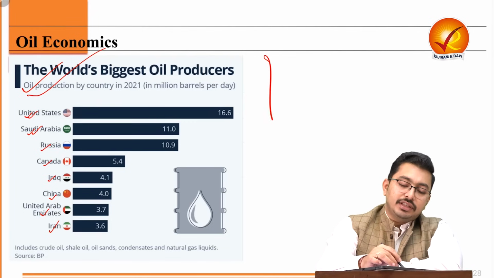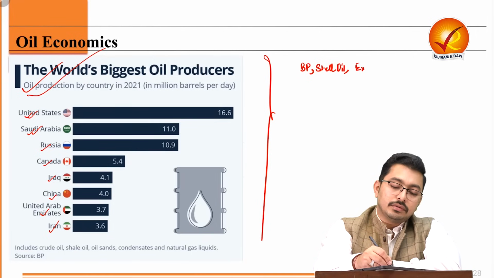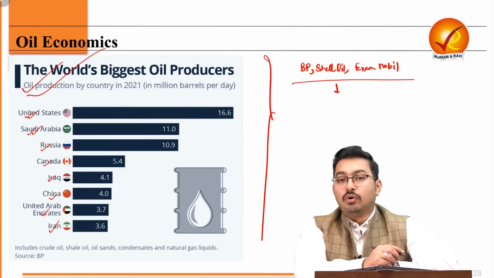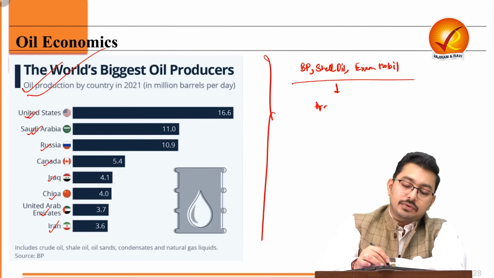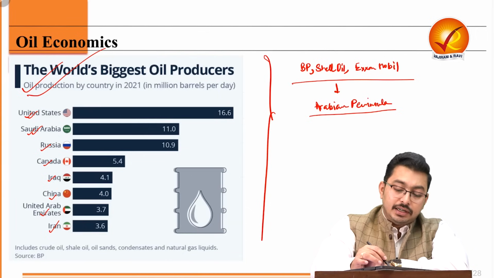So, the majority of the oil was coming from some large conglomerates like British Petroleum, Shell Oil, Exxon Mobil, until the same companies started to explore the Arabian Peninsula. Once the Persian Gulf and Arabian Peninsula were exploited, came the Aramco.